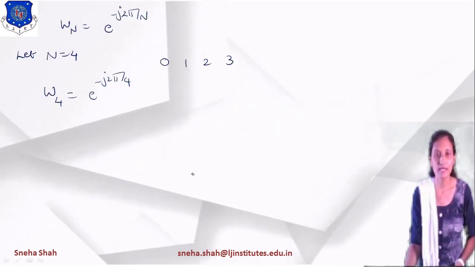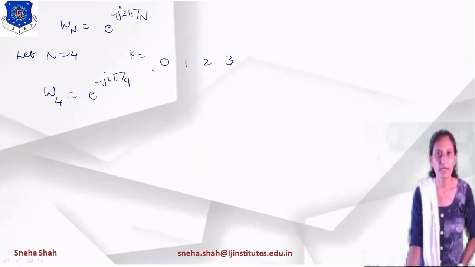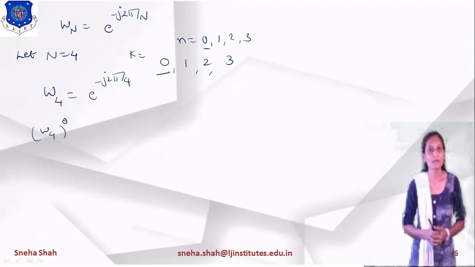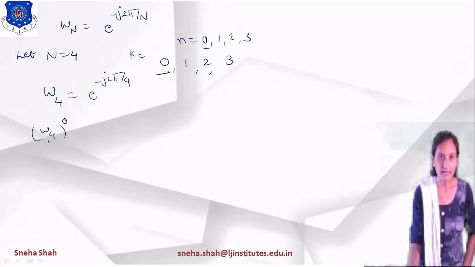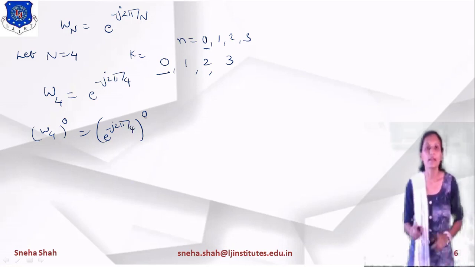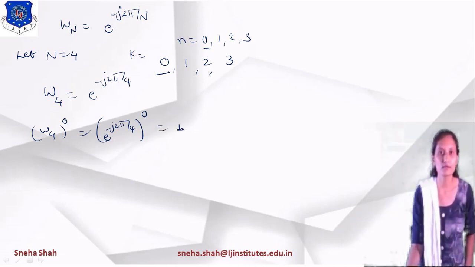So this one is Wn, right? Now we have to derive Wn raised to kn. If I am taking the value of k equals to 0, 1, 2, 3 and the value of n equals to 0, 1, 2 and 3, then what will be the value? If I am taking k equals to 0, n equals to 0, so 0 into 0 means W4 raised to 0, right? So I am writing e raised to minus j 2 pi by 4 raised to 0. Now as you know, any term raised to 0 has value equal to 1. So this value equals to 1.